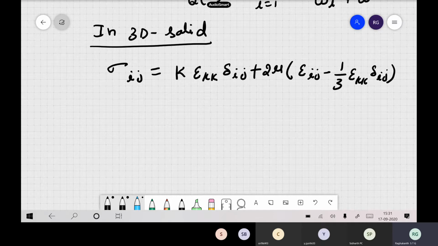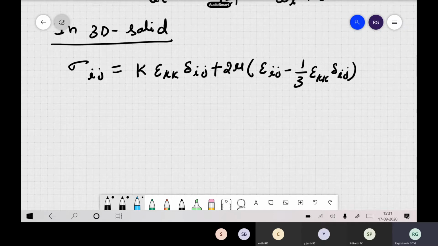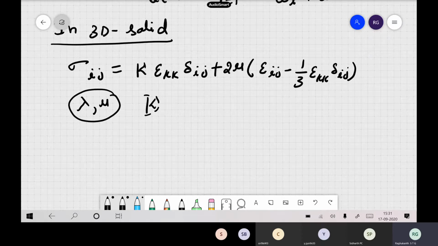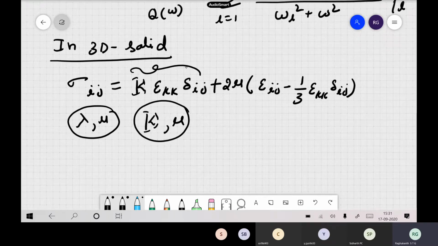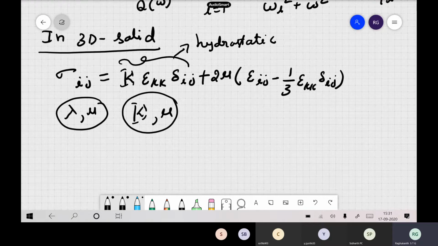This is the stress-strain relation in 3 dimensions. We can write it in terms of lambda and mu, the Lame constants, or in terms of the bulk modulus and mu. The advantage is that the first term is hydrostatic, a pure volumetric strain, and the second is your deviatoric part.